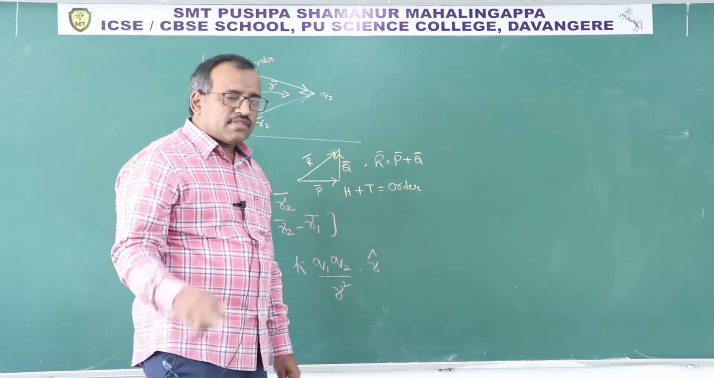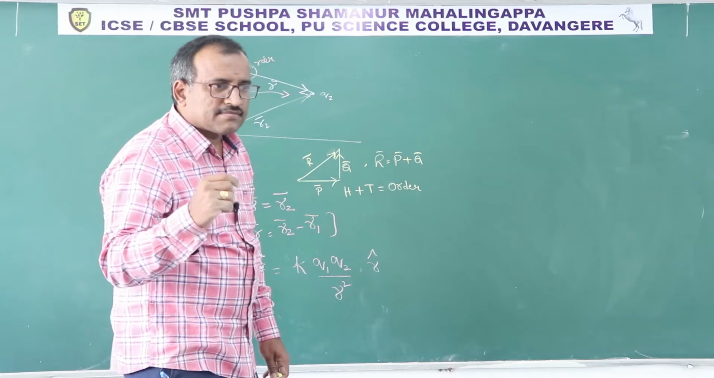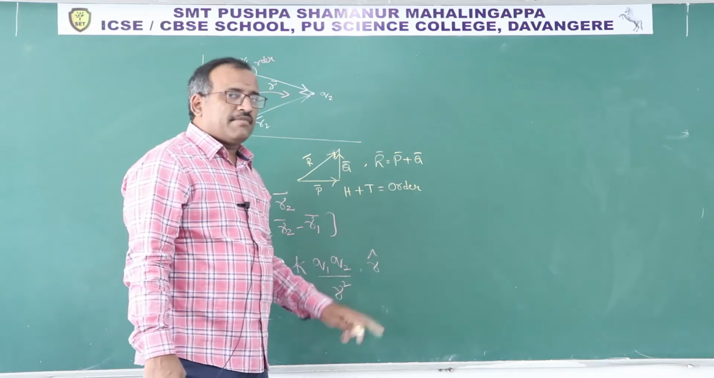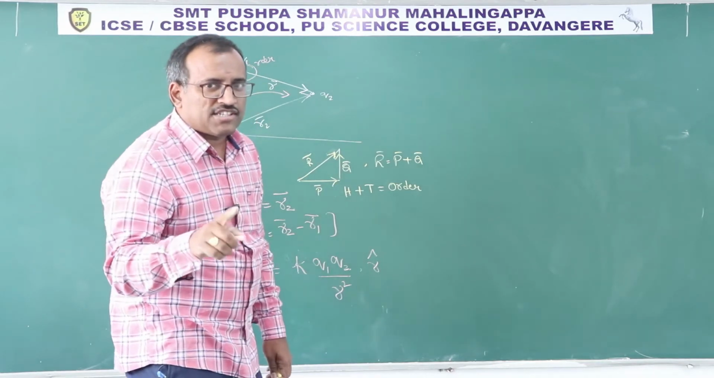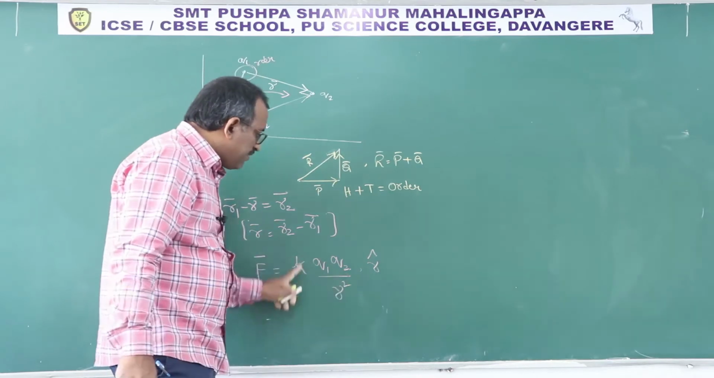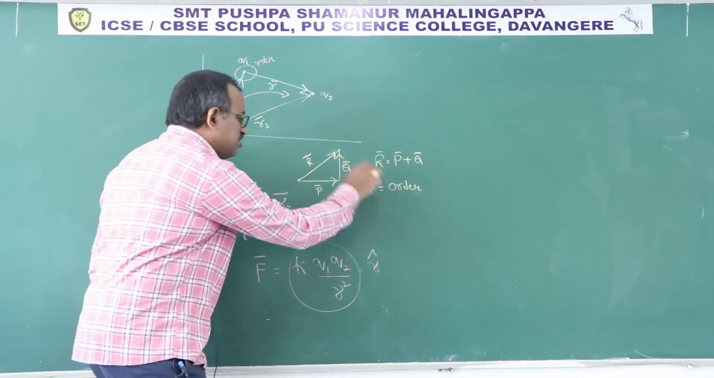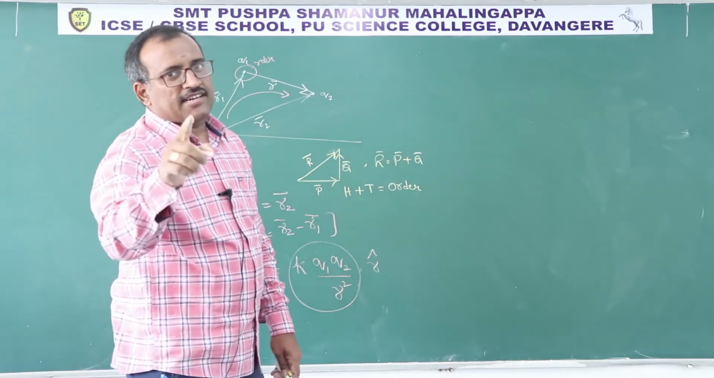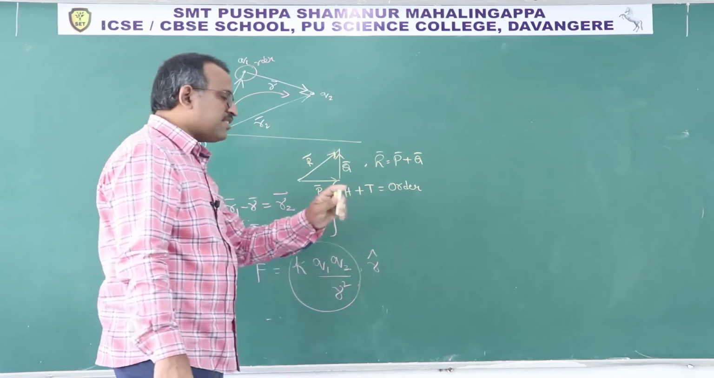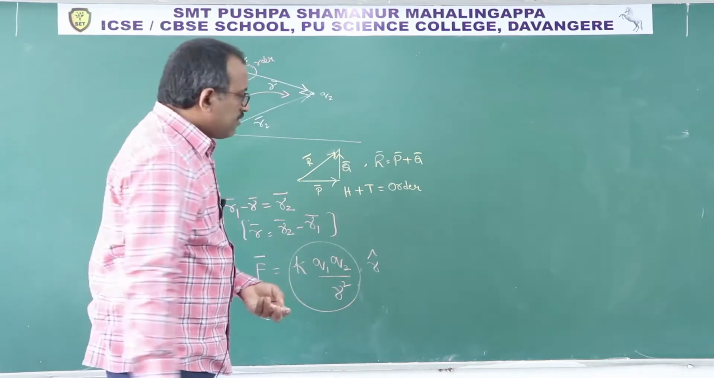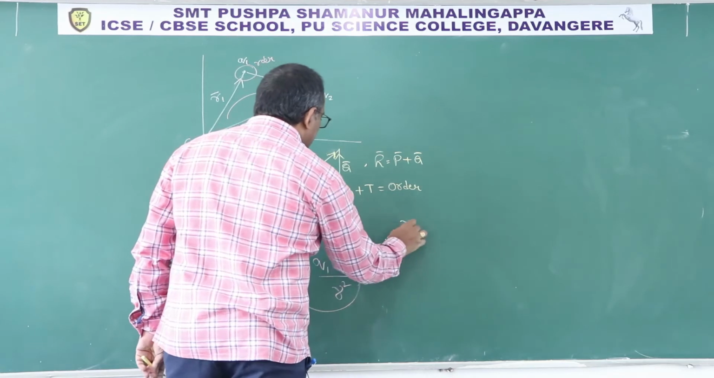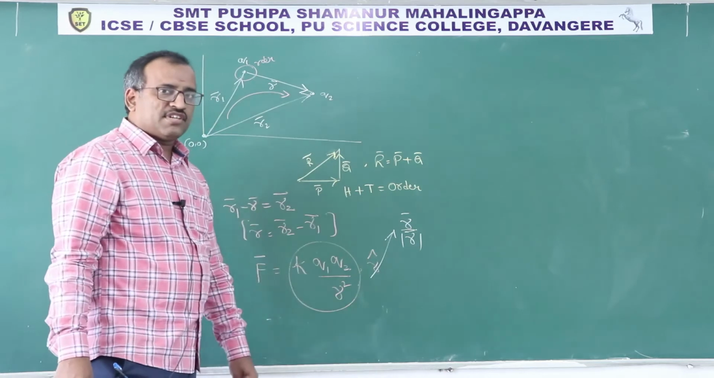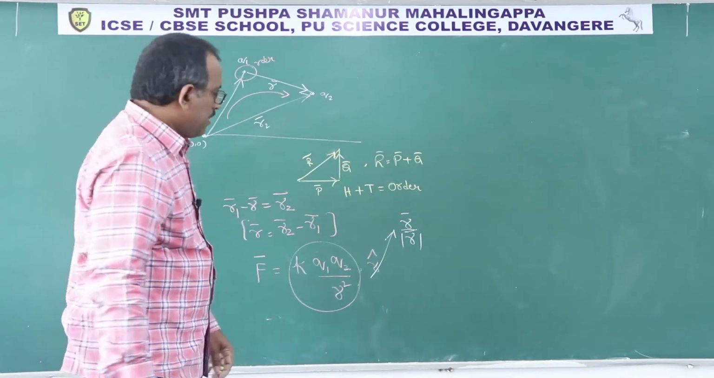Think once. R cap is the unit vector, magnitude is 1. So if you multiply with 1, the value won't change, but we are adding direction. That is why we are multiplying with R cap. What is R cap? R cap can be written as R bar by mod R bar. You know the unit vector definition by the formula.